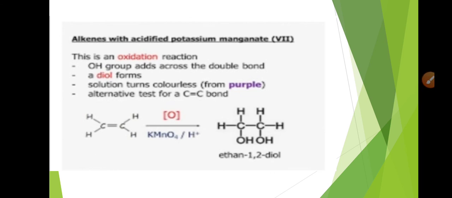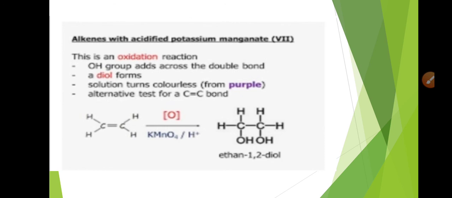Because we have earlier discussed that the bromination or halogenation reaction of bromine across a carbon to carbon double bond can be useful in identifying whether the given hydrocarbon is saturated or unsaturated. In the case of unsaturation, the brown color of the bromine will disappear, while in the case of saturated hydrocarbons, the brown color of the bromine will not disappear.